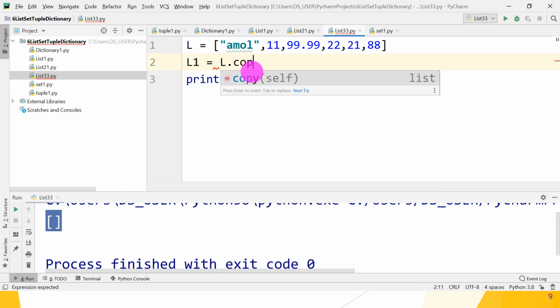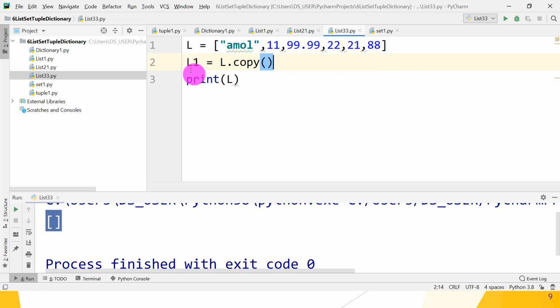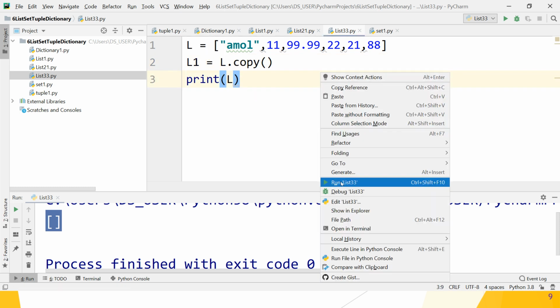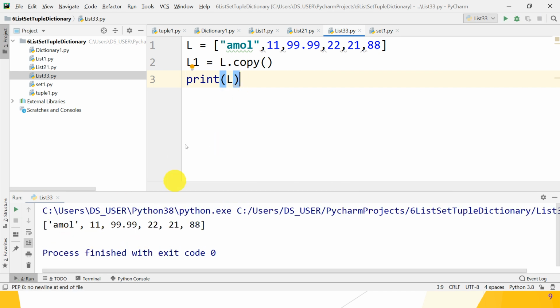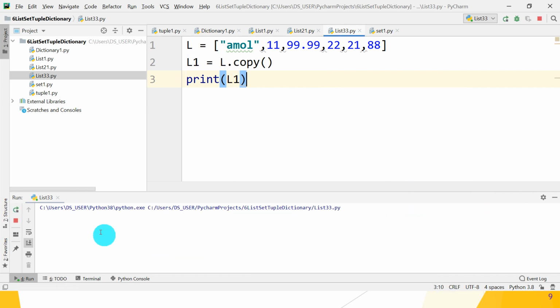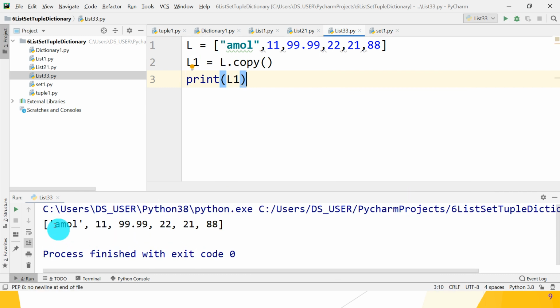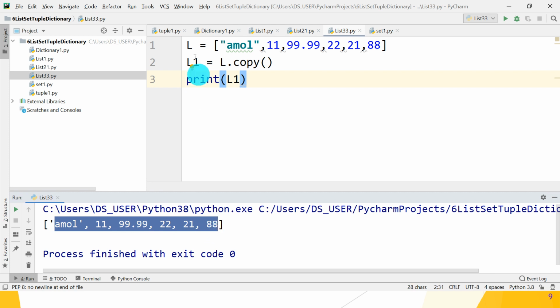The whole list is copied into L1. Let's print L, and print L1 also, and check whether the whole list is copied. Yes, L is copied into L1.